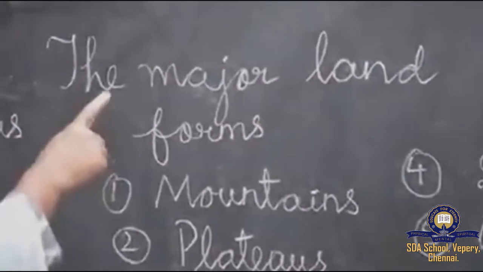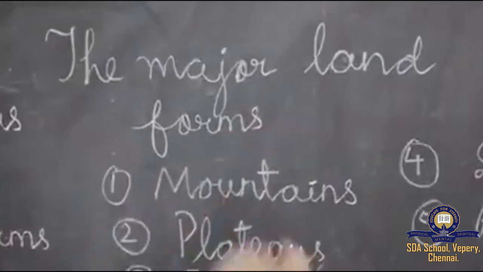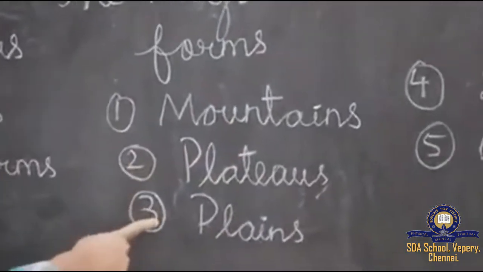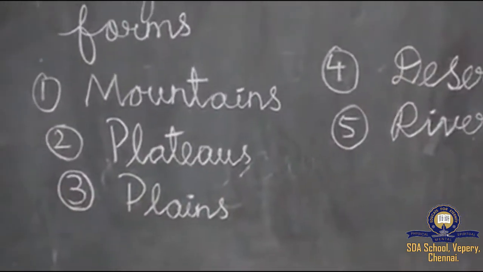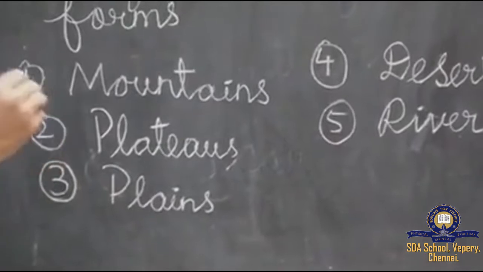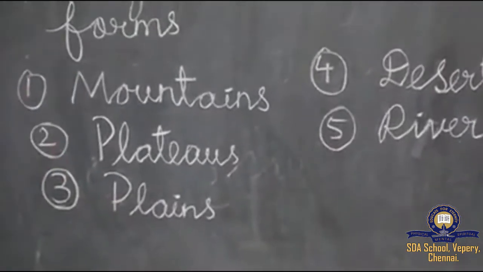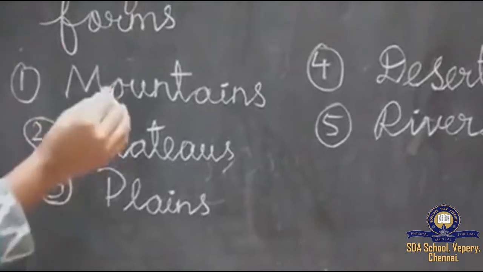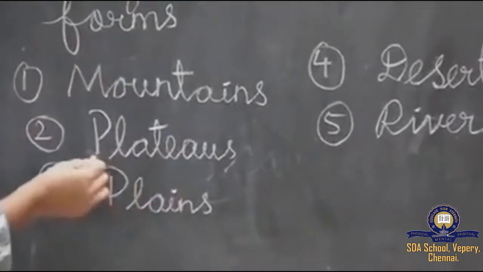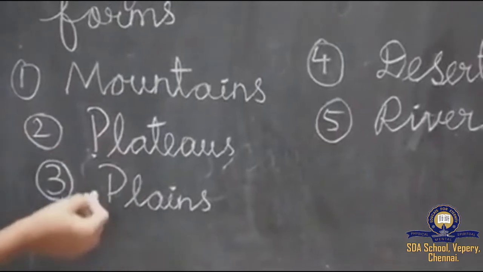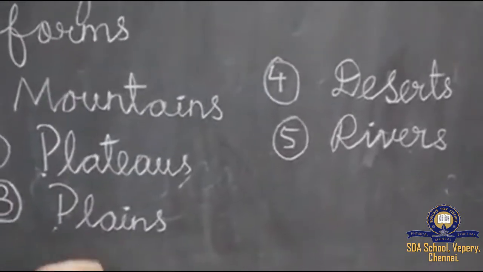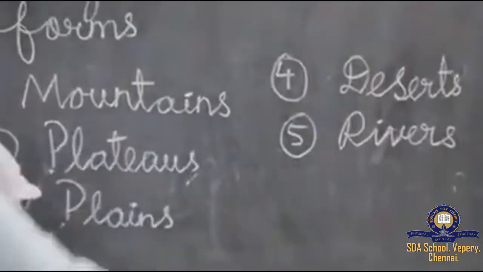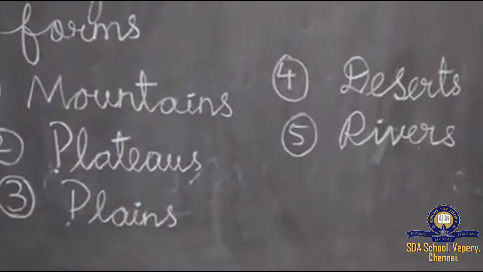Now shall we see what the major landforms are? Look at the board here, major landforms. Here I have listed 5 types of landforms. First one, mountains. The mountains you have seen, right? That is one kind of landform. And then we have plateaus. And then we also have plain areas, and we have deserts and rivers. Yes, these are the landforms.